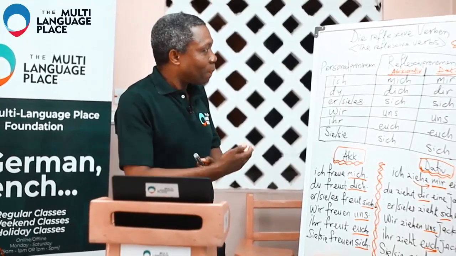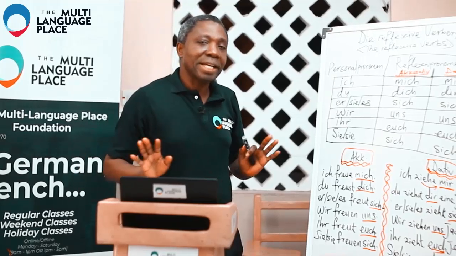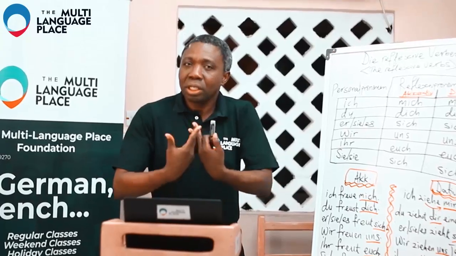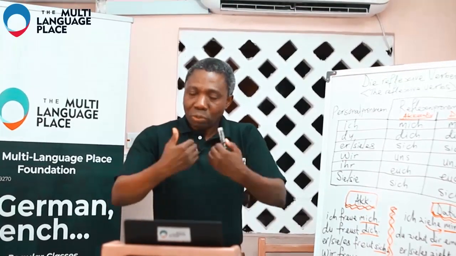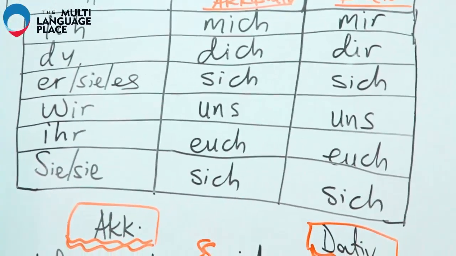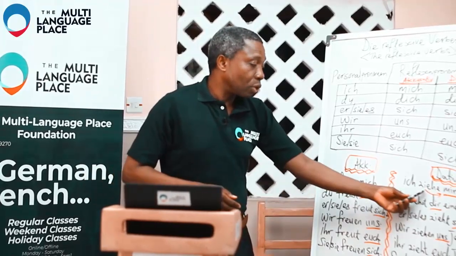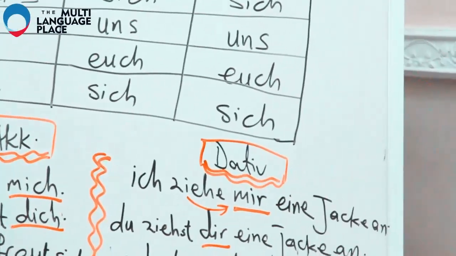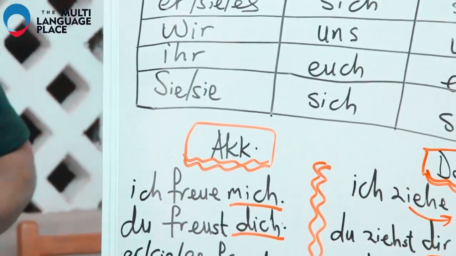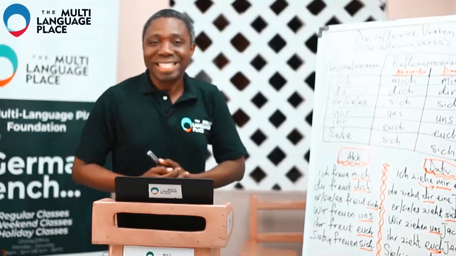Okay, with that, we come to a close on reflexive verbs. Don't forget, a reflexive verb reflects the action back to the person performing the action. It comes back to the person. And basically, you take note of the reflexive pronouns, if it is accusative or if it is dative. It will be dative when the verb controls dative, and it will be accusative when the verb is one of these normal verbs that does not attract dative.